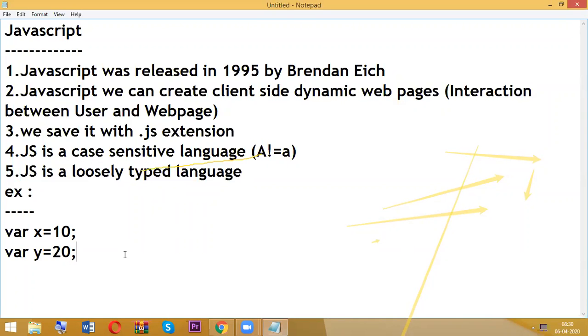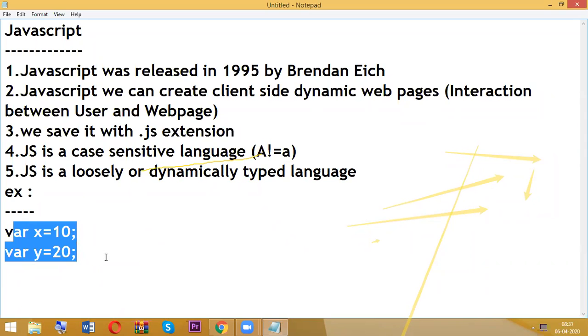If you go with C language or Java, those are all strictly typed languages. Strictly you need to type data types like int, char, float, whatever. But JavaScript is purely a loosely typed language. Some people even call it a dynamically typed language. Dynamically typed language means no need to include data types. Are you getting that? Okay. Fine.